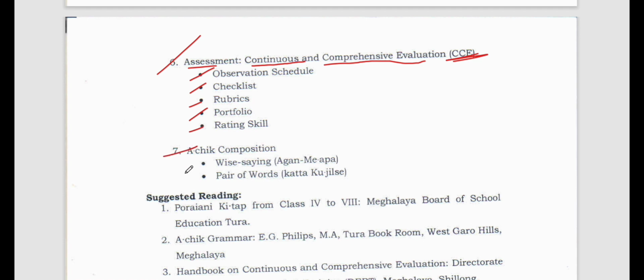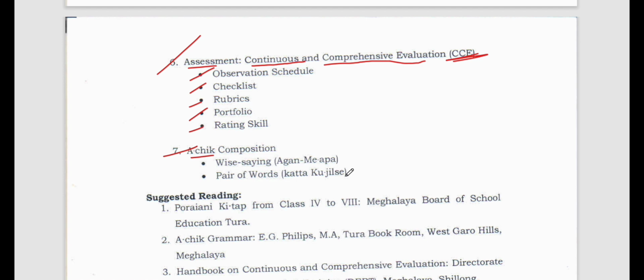Then number 7, the last one, comes archic composition. What is this? Archic composition, right? So wise saying, agan meapa. Then pair of words, that is kata kujikse. They have written kujilse, but this is kujikse, right? So kata kujikse you have to study, and then you have to study agan meapa. Agan meapa is a very interesting one. I love it. When I was in school, I used to study agan meapa and I was very good at it. And also kata kujikse I was very good at.